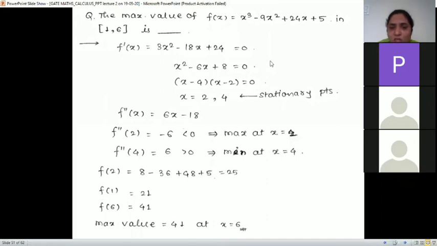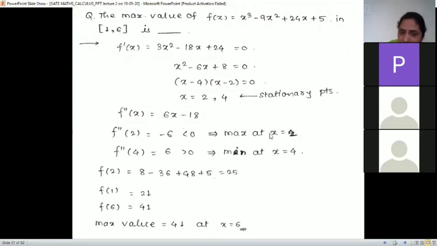These are called stationary points. Then we'll find f double dash x. F double dash x is the next derivative of this, that is 6x minus 18. And now that f double dash x we have to find only for the stationary points. The stationary points are 2 and 4. So we'll first find for 2. So f double dash of 2, we put 2 here: 12 minus 18, that is minus 6, and minus 6 is less than 0.